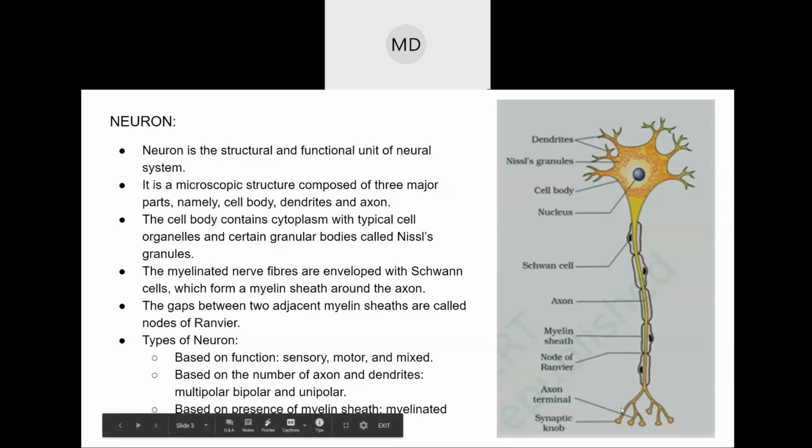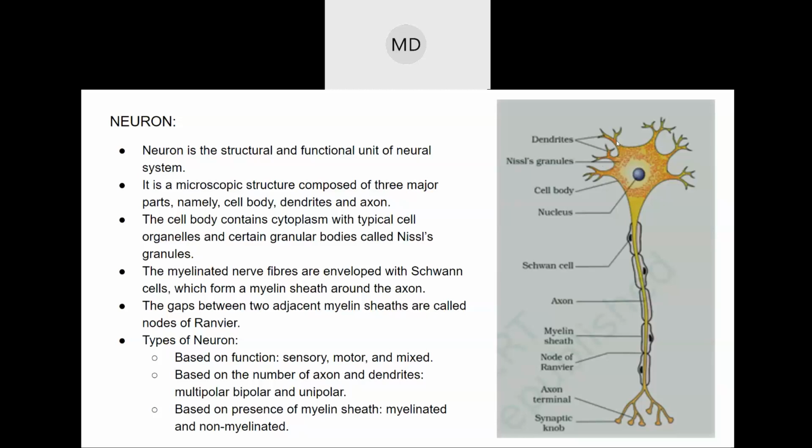And this root-like part is the axon terminal, the axon end. This bulb-like, round thing is the synaptic knob. When you are asked to draw the diagram of an axon, you have to label each and every part. It is not essential to draw exactly six dendrites; you can draw 7, 8, 4, anything more than 2, as many as you like.